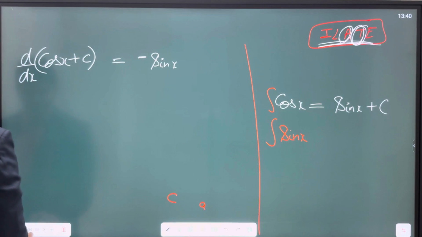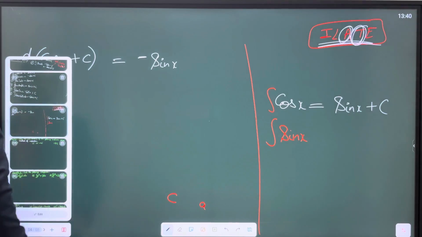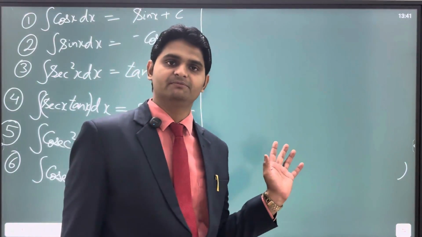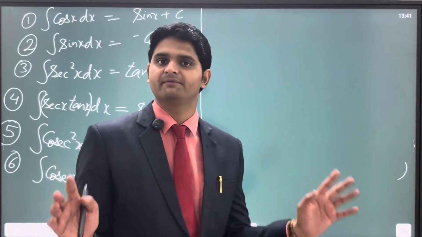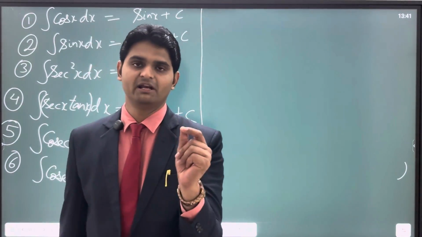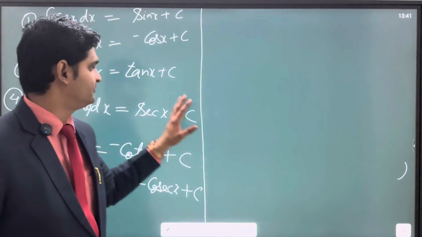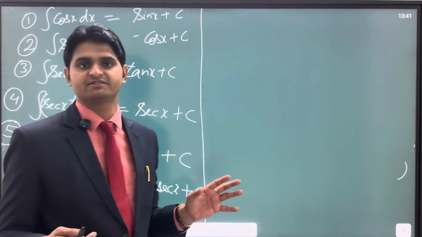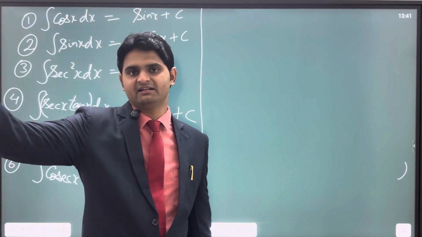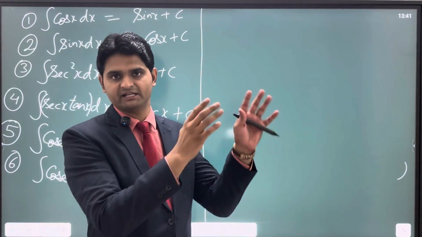Now let's see. When we were looking at these formulas, we derived all of them using our knowledge of differentiation only. So even if you have the understanding of the formulas of differentiation, you will be able to understand the formulas of integration. As we have just discussed, if we do differentiation, and then do the anti-differentiation of the result, you get the primitive state, or the integration.